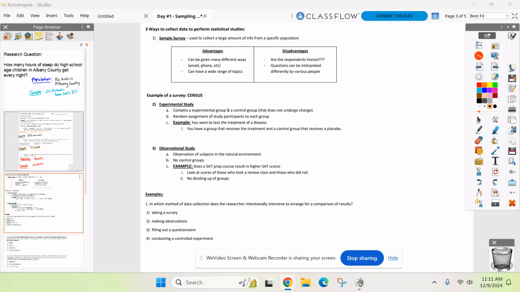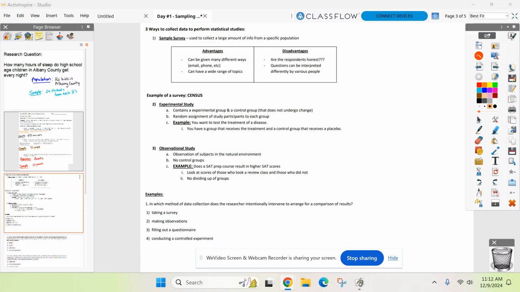So you guys take the SATs. All I'm going to do is look at your scores, look at the people who took the prep course, and compare them. I didn't divide you guys up into prep, no prep. All I did was everyone took the test, and I just look at the results and say, all right, who took the prep and who did not, and come up with a conclusion. That's observational. Okay, there's no control group, no placebo. I just observe. That's it. Observe. All right, everyone all right?